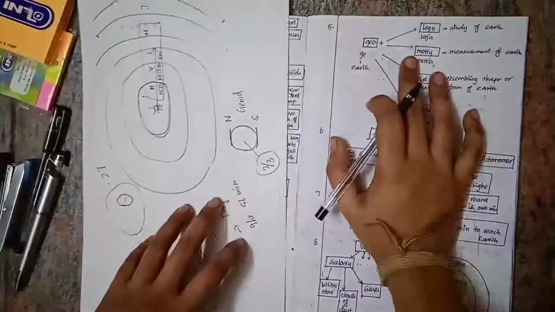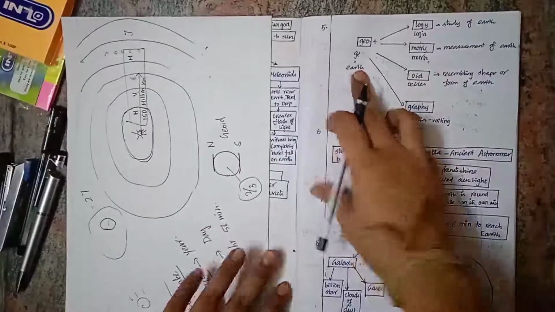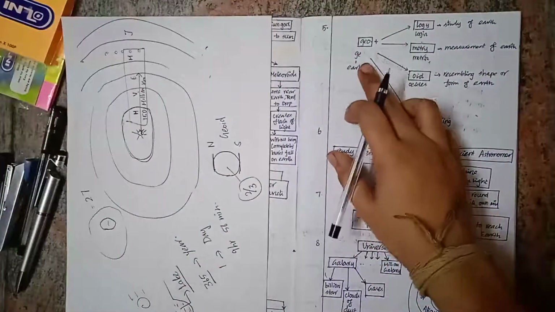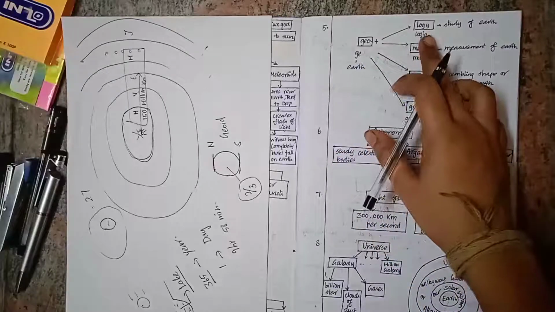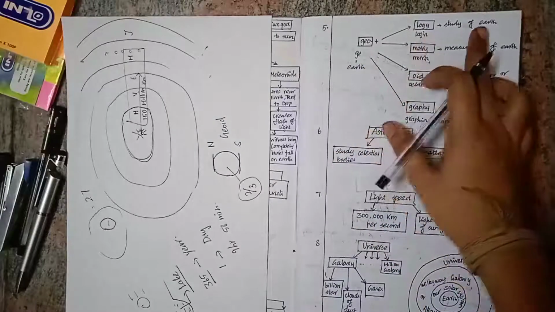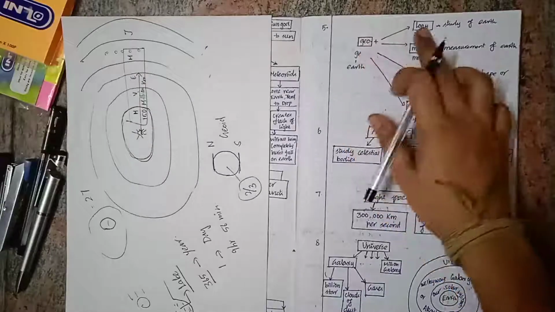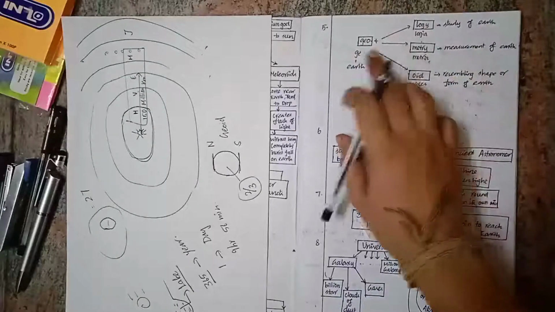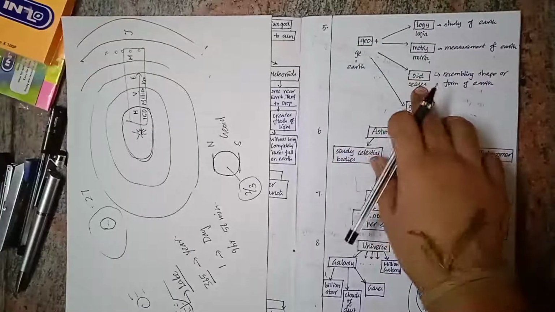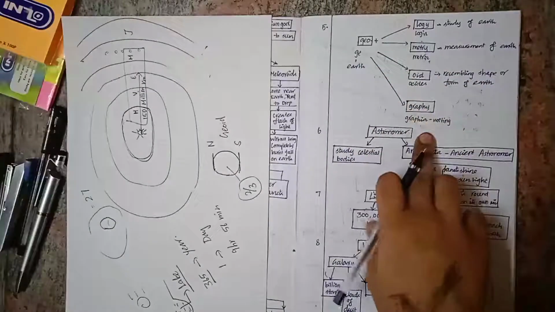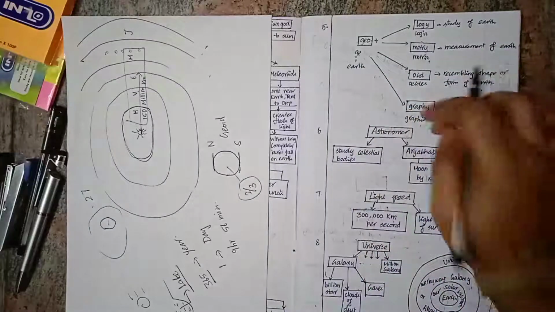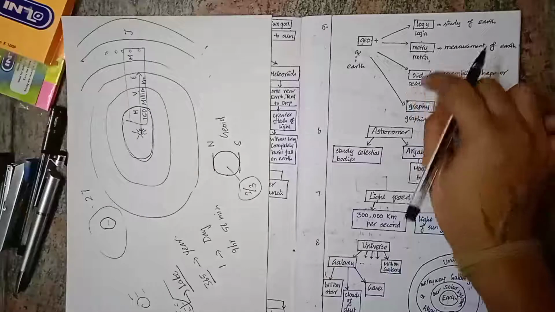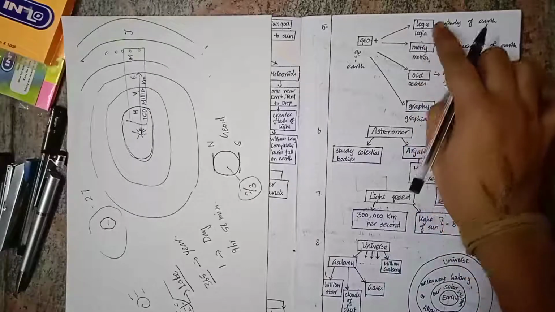After that, we have some basic words. Geo means earth. Logi is derived from the term logia, which means study. Geology means study of the earth. Geometry means measurement of the earth. Geoid means resembling the shape or form of the earth, and geography means writing about the earth. So graph is derived from graphia, oid from oids, metry from metria, and logi from logia.